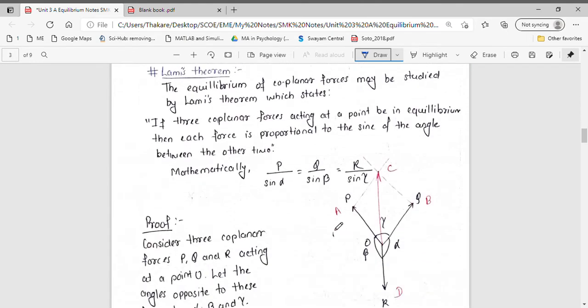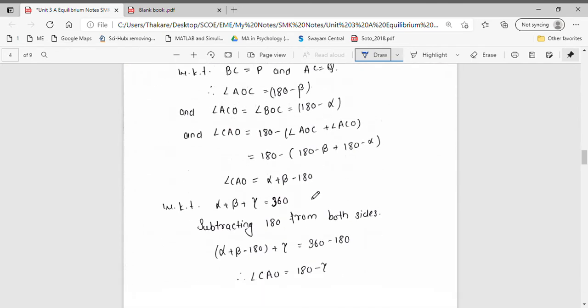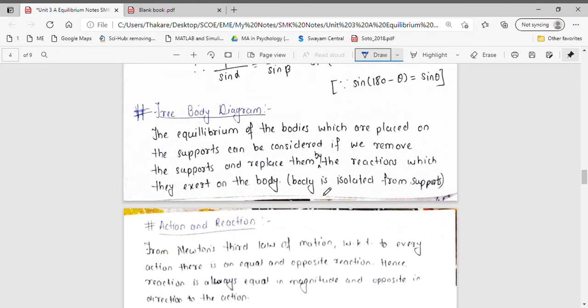Lami's theorem says that if three coplanar forces acting at a point are in equilibrium, then each force is proportional to the sine of the angle between the remaining two forces. Mathematically, we can derive Lami's theorem as P upon sine alpha equals Q upon sine beta equals R upon sine gamma, where alpha is the angle between Q and R, beta is the angle between P and R, and gamma is the angle between P and Q. This is the proof of Lami's theorem, which you do not need to prepare that much.